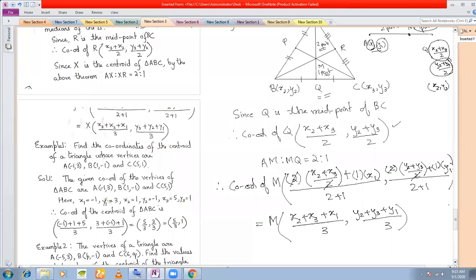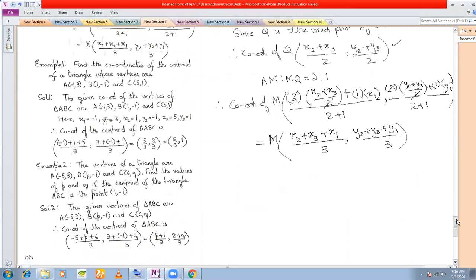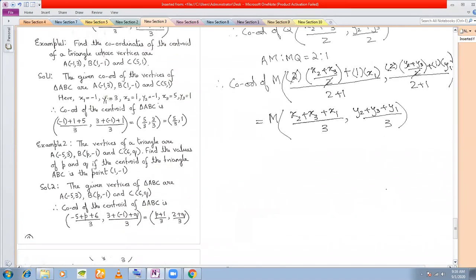Now this theorem itself may not be given, but it can be given in some other form. Okay, that is why the understanding of the way of calculating this is important. Okay, so let us do one application of this formula. Find the coordinates of the centroid of triangle whose vertices are. So here we have example 1.